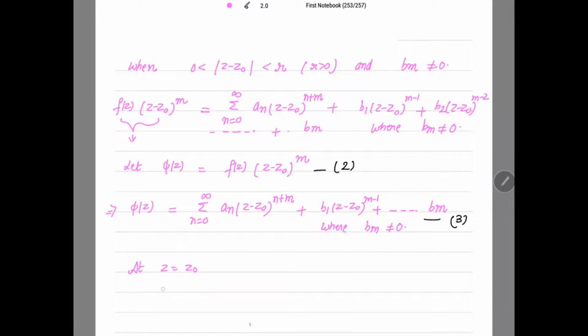So at z equal to z0, phi(z0) is equal to bm, and because bm is non-zero, my phi(z0) is also non-zero, right? So then if this happens, then the expansion in 3, of phi(z), is valid throughout a neighborhood of z0, including z0 itself.